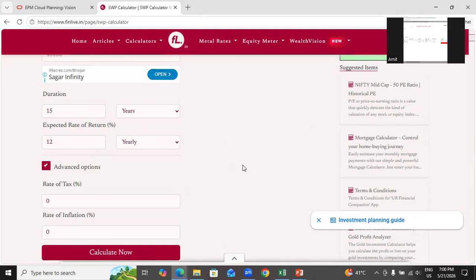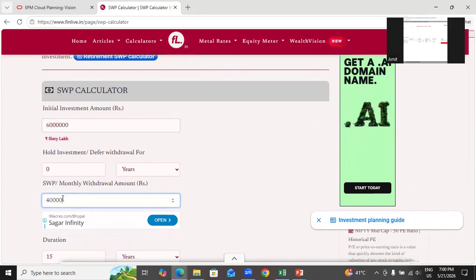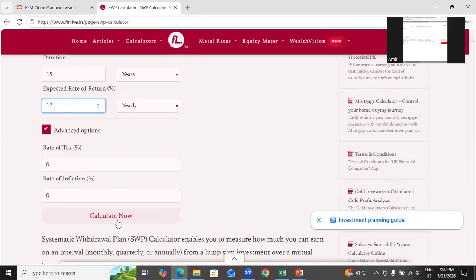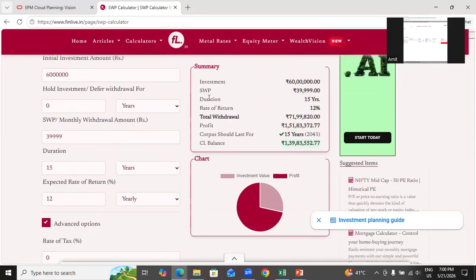Like in India, it is 6-7%. So for the sake of simplicity, I keep 60 lakh rupees, 40,000 rupees withdrawn every month, and the growth rate is 12% for the next 15 years. Let's click on calculate. This is going to calculate. So if I withdraw, 40,000 becomes 39,999. It's fine. It is growing by 12%. This is my first month withdrawal.